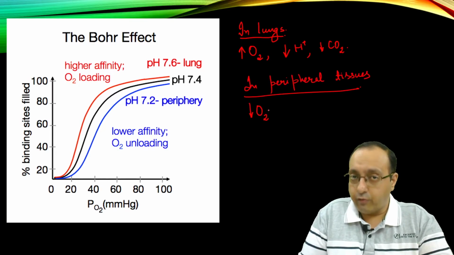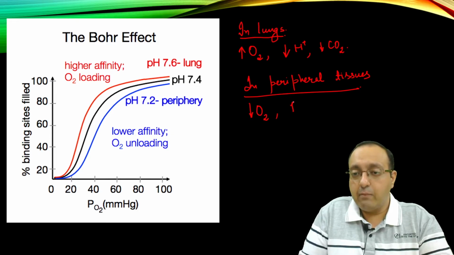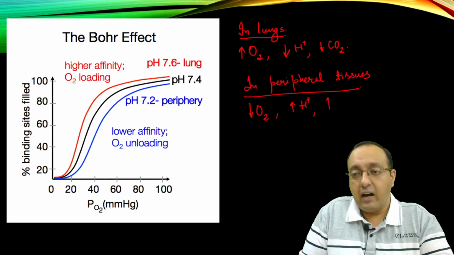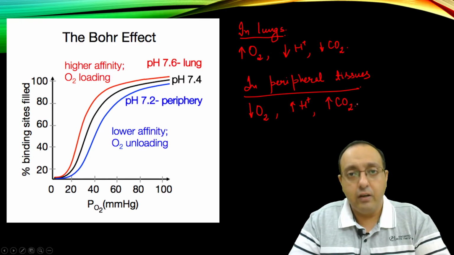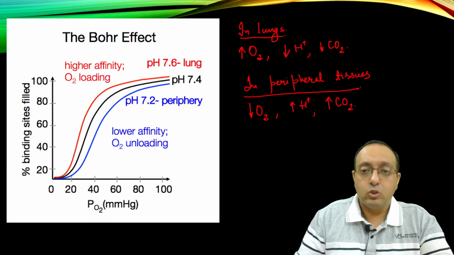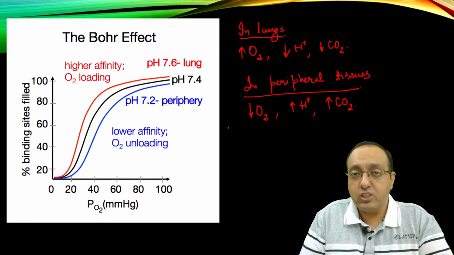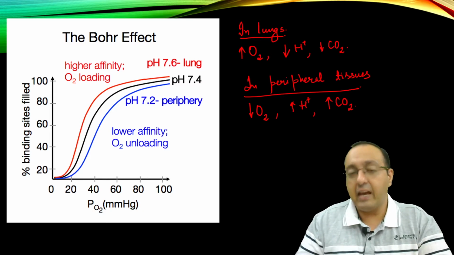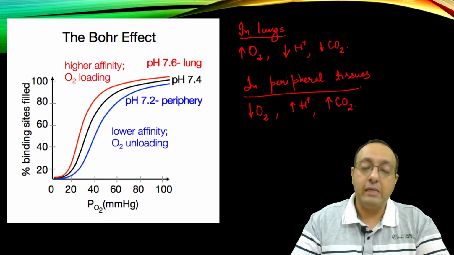There is low amount of oxygen, there are high amounts of protons due to acidity, as well as high amounts of carbon dioxide, and this is present in the form of bicarbonate. So an interesting relationship exists between the binding of protons and carbon dioxide and the binding of oxygen by hemoglobin.